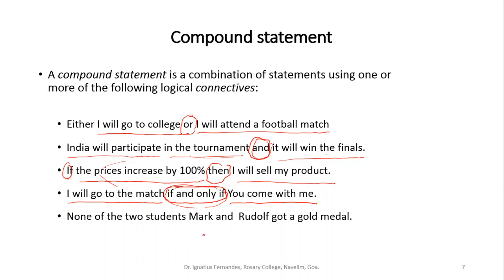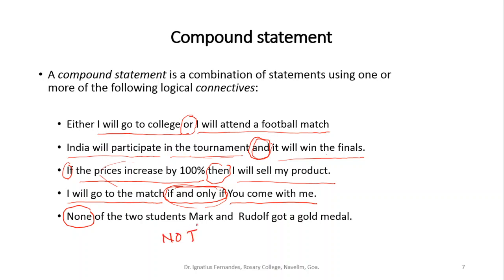Now the two statements are not clearly specified, but this statement can be rewritten as: neither Mark got a gold medal nor Rudolph got a gold medal. So there are again two statements, and here there is "none". We are saying that Mark did not get a gold medal, so there is "not" involved here.